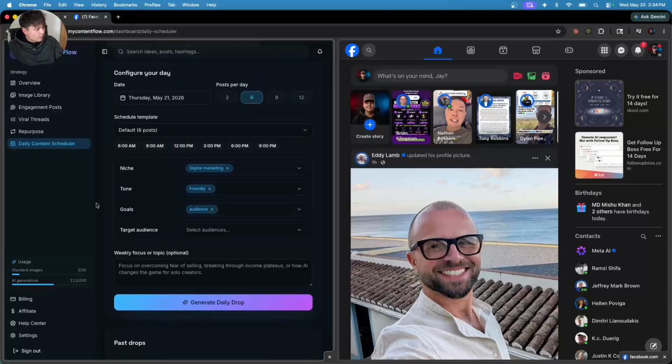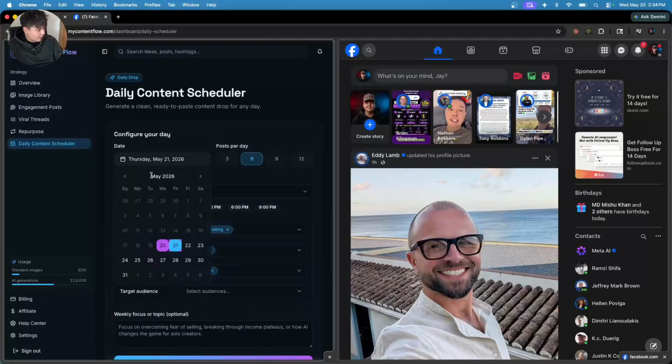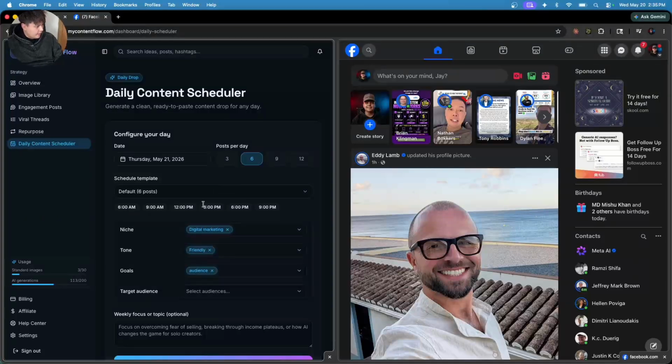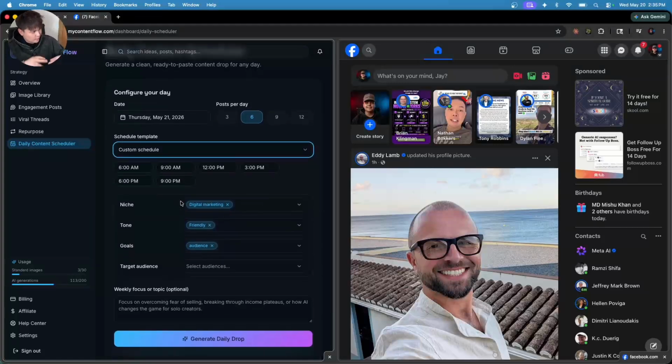So now all I have to do is come log in, come over here to this tab and select the day I want to generate for the post. Say it's going to be tomorrow, Thursday. Today is Wednesday, and we want 6 posts. We've just been posting 6 posts a day. If you want 9 and 12, you could select those. And we also have a custom schedule. This is all tailored to me.